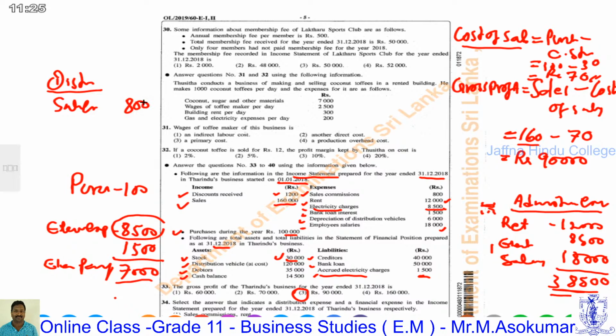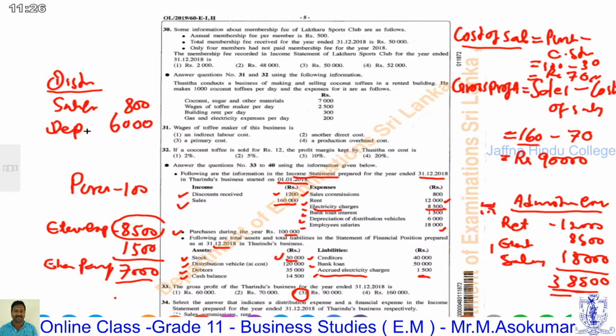Rent is administration expenses, electricity charge administration, bank loan interest 1,500, that is a financial expense. Depreciation for distribution vehicle 6,000, that is a distribution expense, and employee salary is administration expenses.